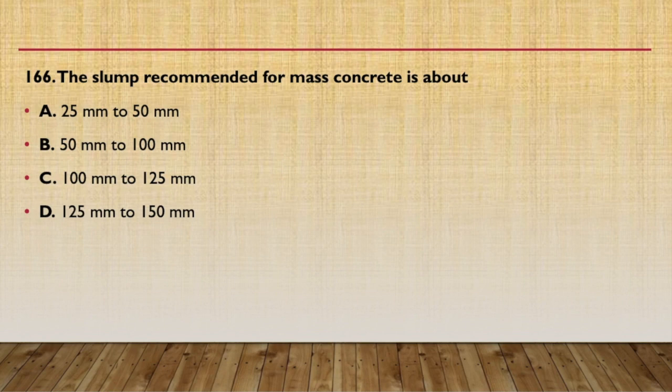Next question, the slump recommended for mass concrete is about 25 mm to 50 mm, 50 mm to 100 mm, 100 mm to 125 mm, 125 mm to 150 mm. So always remember, for mass concreting purpose, minimum slump is required, that is 25 mm to 50 mm. Okay, and vibration is done for the compaction of it. So always remember, slump recommended for mass concrete is about 25 mm to 50 mm.